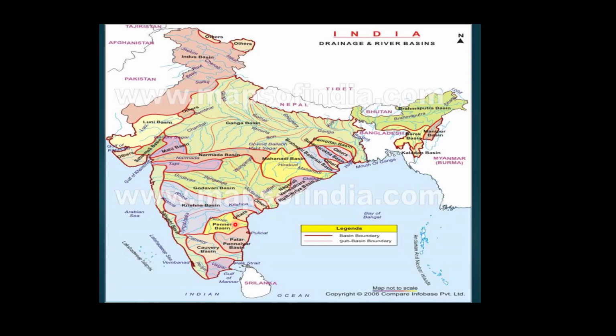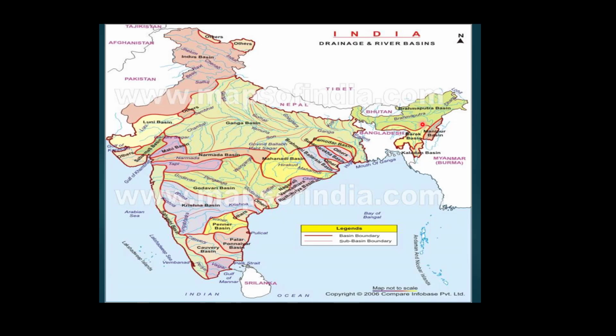Now look at this physical map of India. You can see the different river basins. The biggest one you can find here, this is the Ganga basin, this is the Indus river basin. All the tributaries of Indus are flowing here.